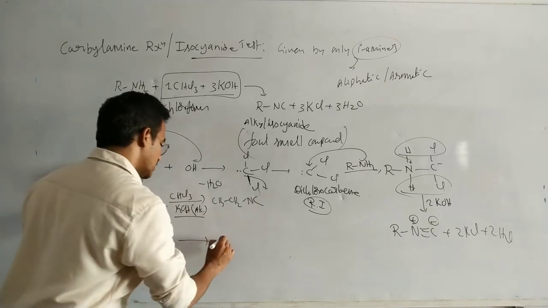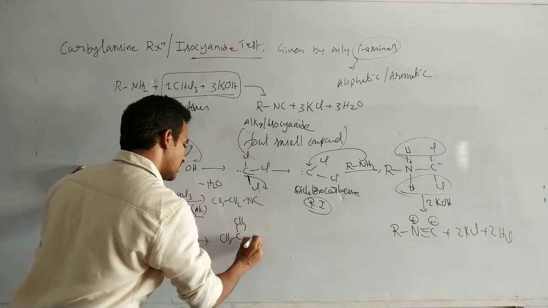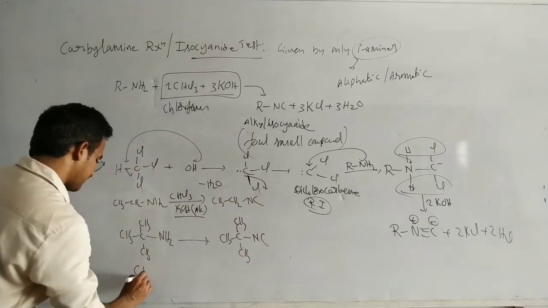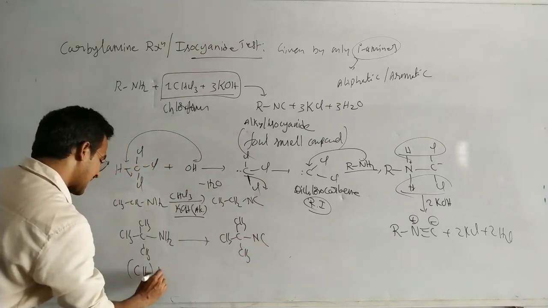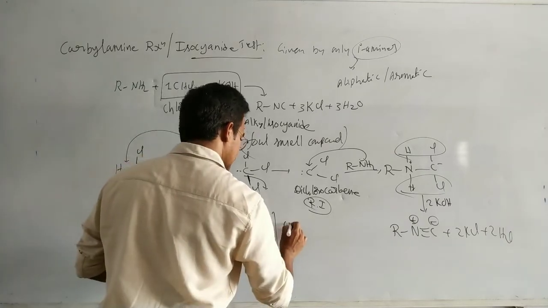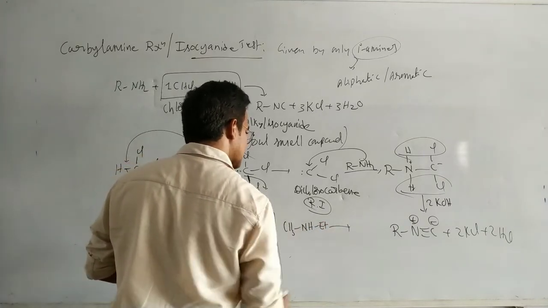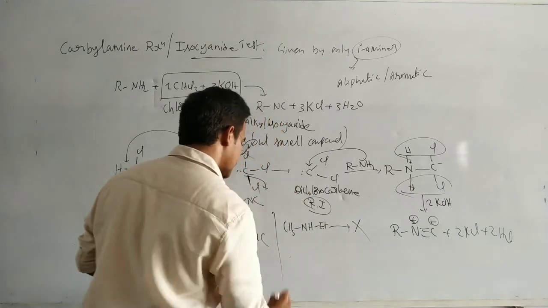It is a primary amine, so this also gives the reaction, forming (CH3)3C-NC. (CH3)3N is a tertiary amine, so no reaction. CH3NH ethyl is a secondary amine, and this is also no reaction.